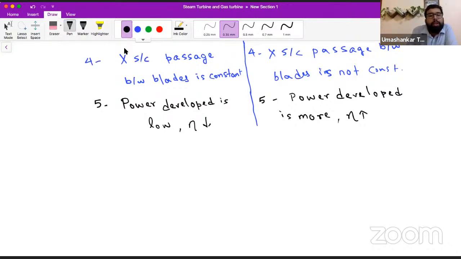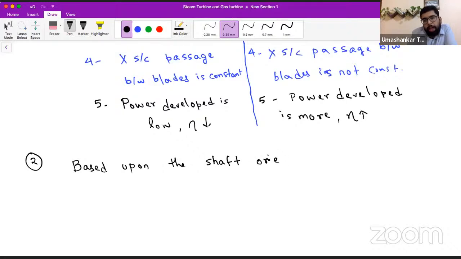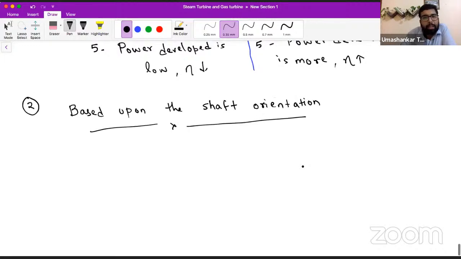So generally people are aware of this classification, but there is another, second classification. We can classify it in another way, based upon the shaft orientation. Some objective theory questions may come from this classification.